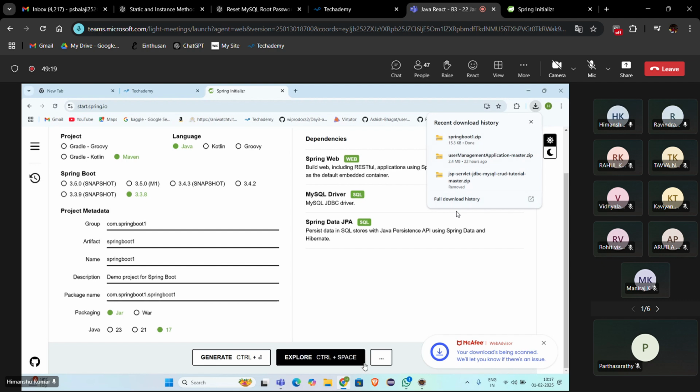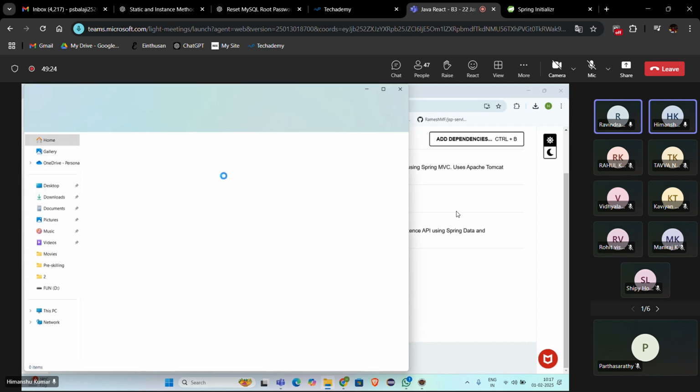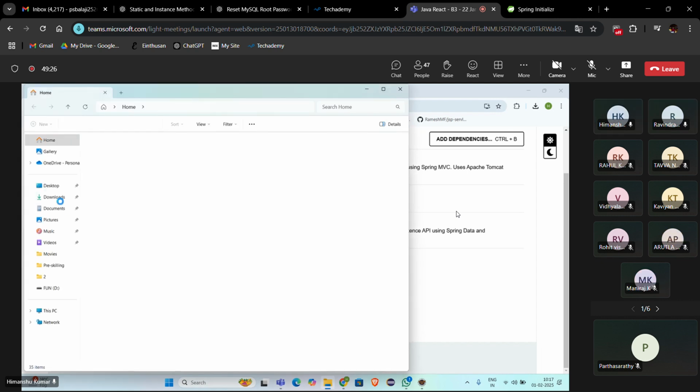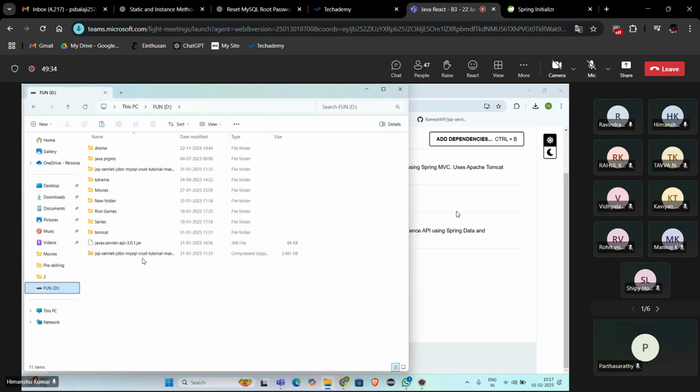Go to the downloads folder. See? Copy it and you can paste it in your local drive. You can create one folder, like Spring Boot projects. Better if you create the folder, in future you will directly come to this Spring Boot projects folder.